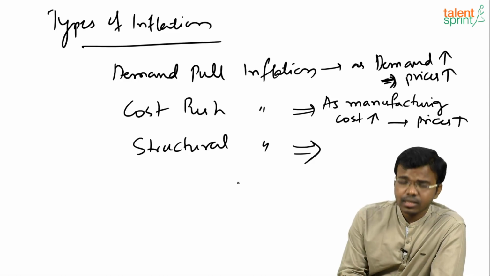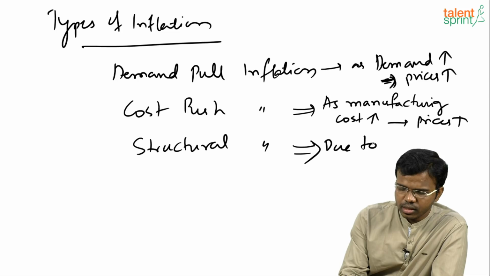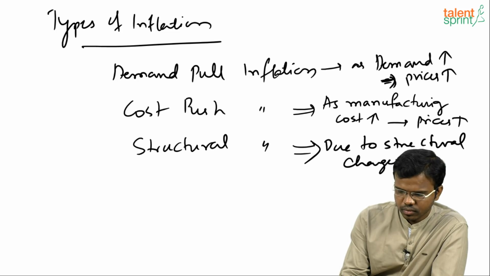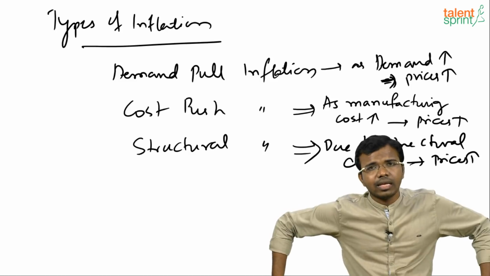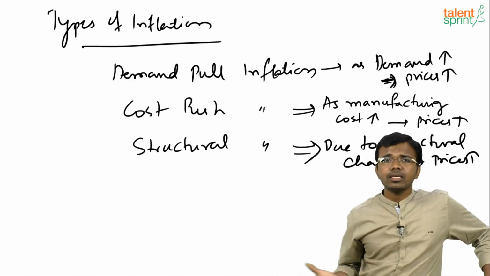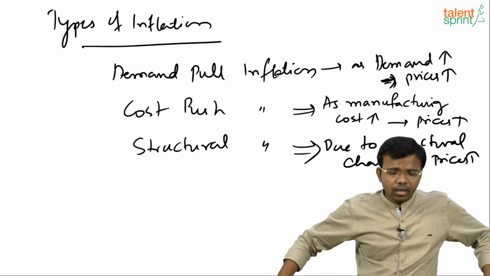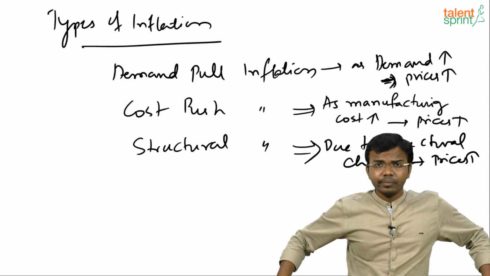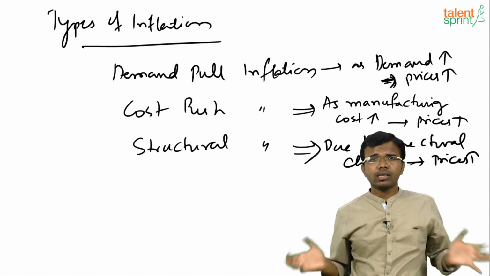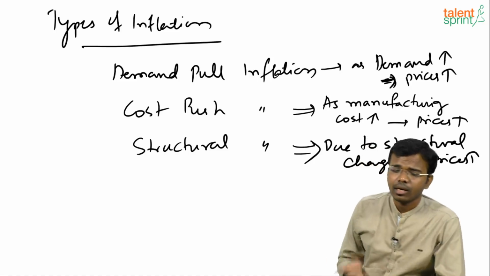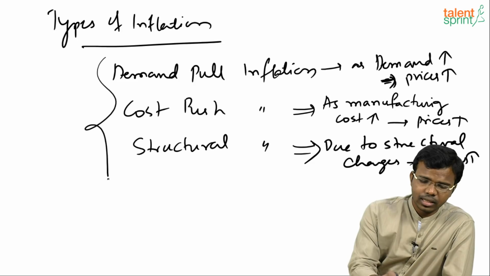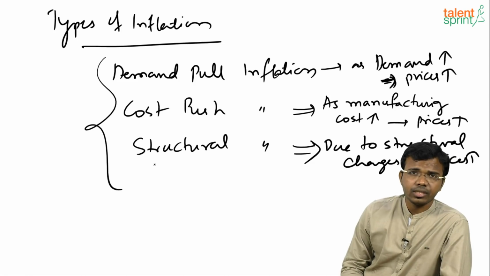So next is structural inflation. Due to structural changes in the economy, the prices will rise. Suppose there is a drought. There is no rainfall in that year. So the supply may be less and the prices may be rising, right? Suppose there is emergency in the country, the prices may be rising. So due to structural changes in the economy, the prices will rise. So these are the three types of inflation generally we see.